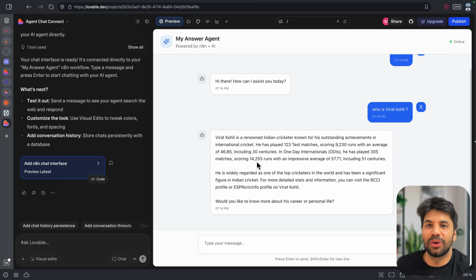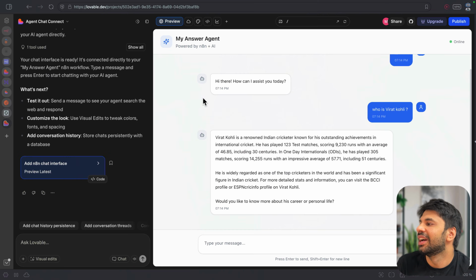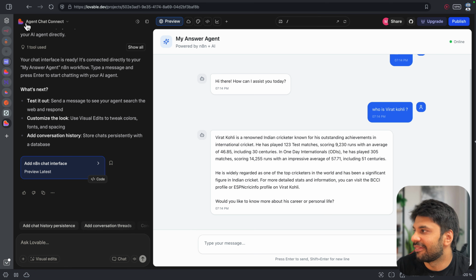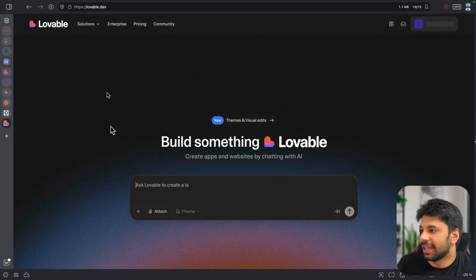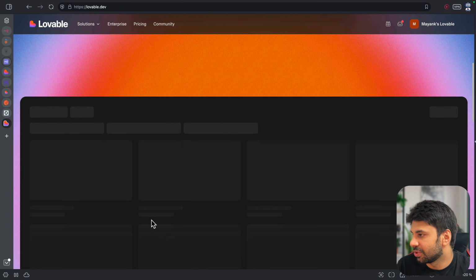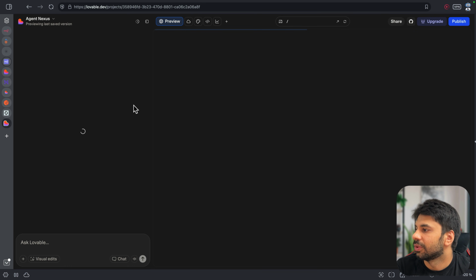So very easily now you are able to join these things. And since the same is very easy, like the way you see right in front of you, what I have done beforehand, everyone, let me go to lovable.dev. I created similarly a project. So let me show you that. Yeah, Agent Nexus.